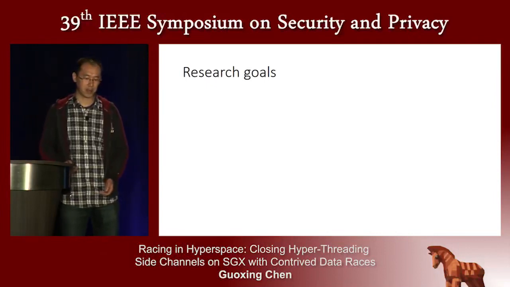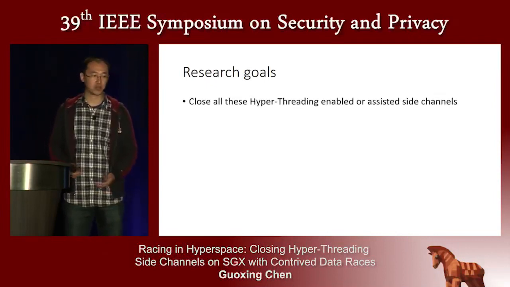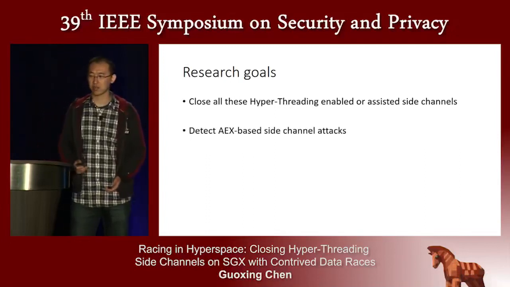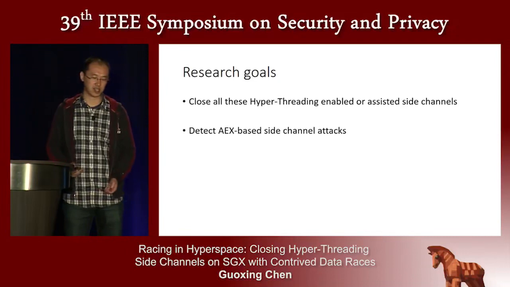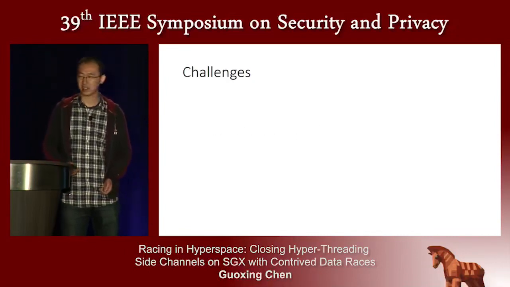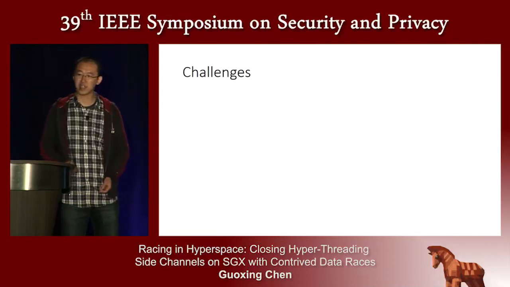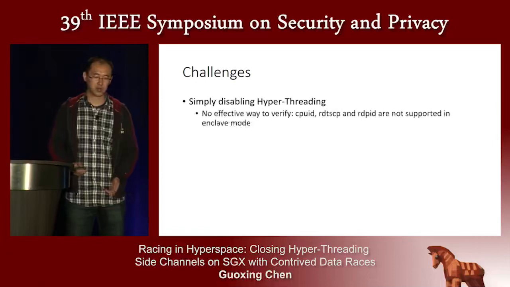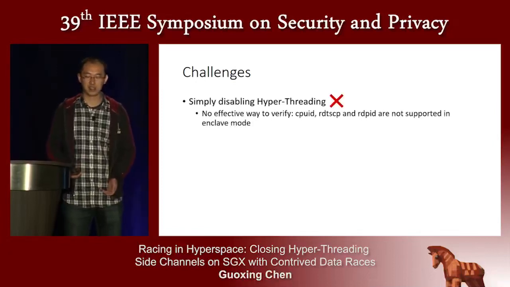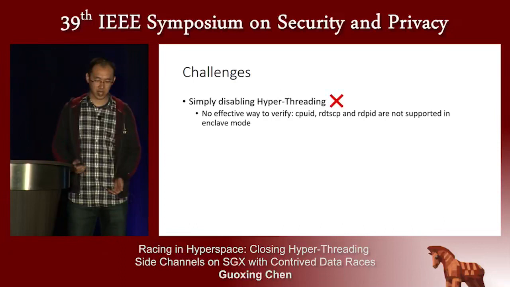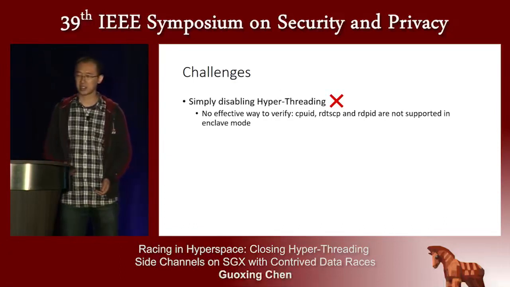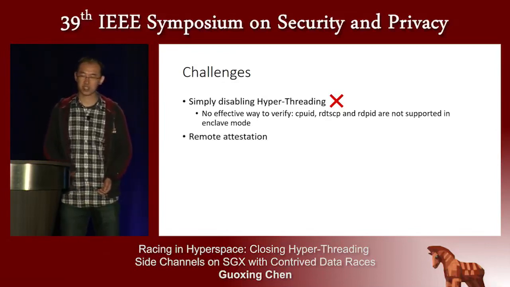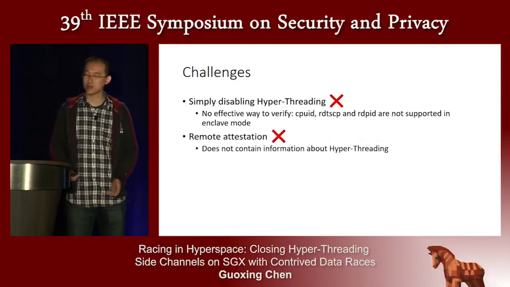So here are our research goals. First is to close all these hyperthreading enabled or assisted side channels. Second is to also be able to detect AEX-based side channel attacks. However, defending against hyperthreading side channel attacks is very challenging. Simply disabling hyperthreading does not work because there's no effective way to verify it. Instructions such as CPUID, RDTSCP, and RDPID are not currently supported in the enclave. And remote attestation currently does not contain information about hyperthreading.